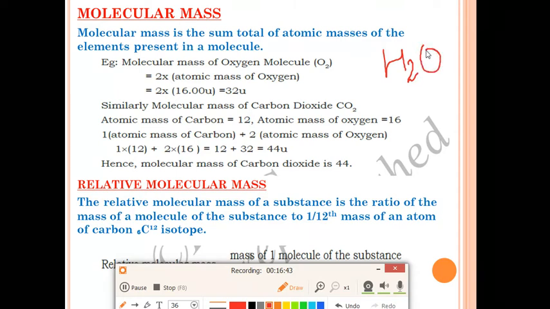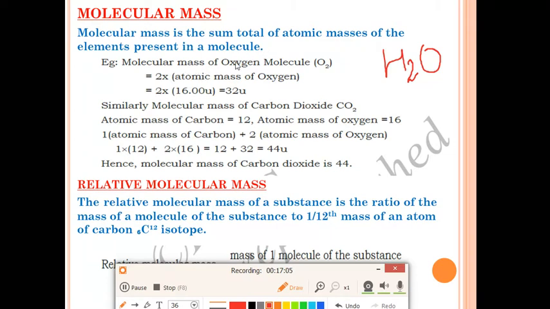So how can we get the molecular mass of this molecule? By taking the sum total of the atomic mass of hydrogen and the atomic mass of oxygen. The atomic mass of hydrogen we have to add with the atomic mass of oxygen, then we'll get the molecular mass of the molecule. So it is the sum total of atomic masses of the elements present in the molecule.